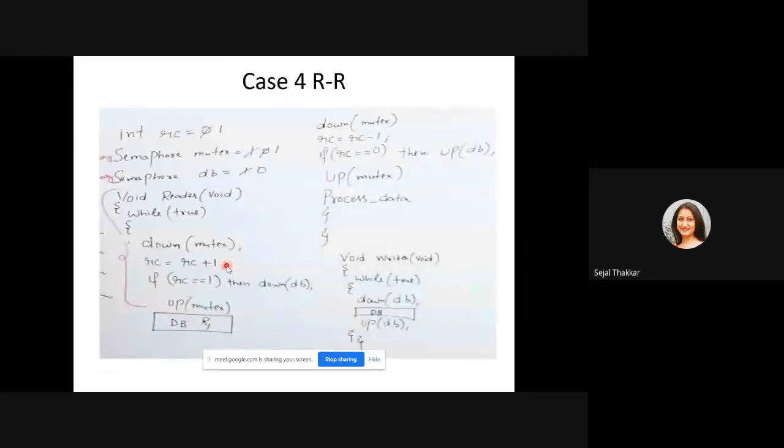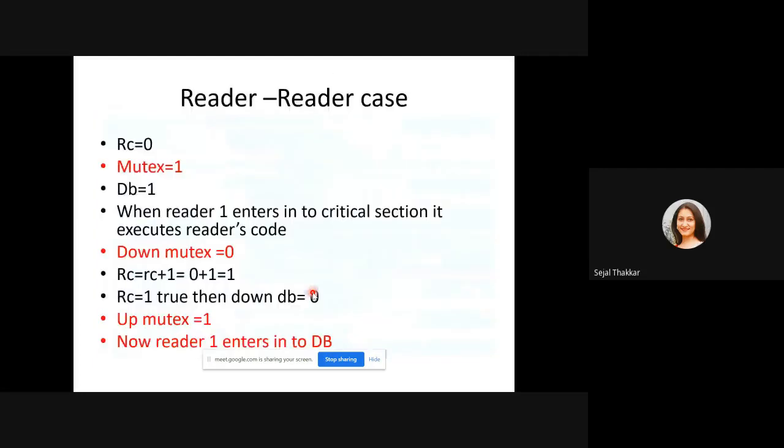Next line in the code is RC equal to RC plus 1. Reader count is initially 0, so 0 plus 1 is equal to 1. Right? Now the RC value is 1. Now it will check the if condition. If reader's count is equal to 1, yes, it is true. Then down DB. We have reader's count equal to 1, so down DB. The value of DB will become 1 to 0.